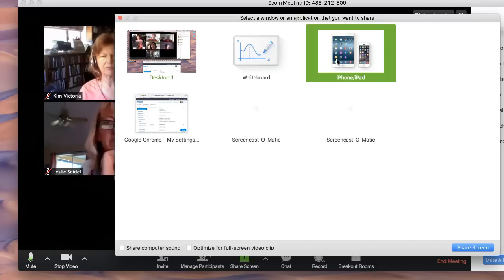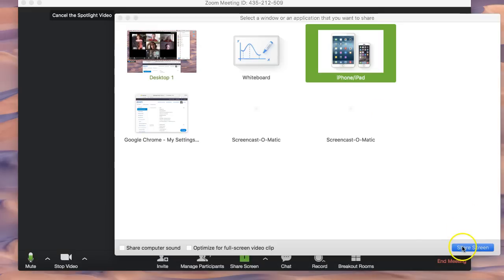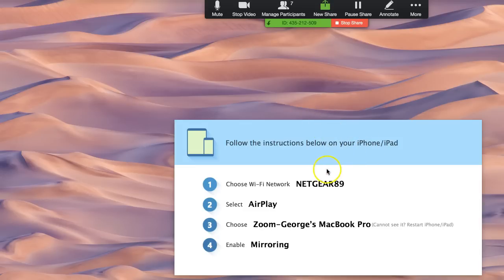You can even share your iPhone or iPad. Actually, you don't have to plug it in. Sorry, if your iPhone or iPad is on the same Wi-Fi network as your computer, then you can share from your iPhone or iPad. When you click this button, sometimes it'll say you need to download a plugin. It's pretty quick. Once you download the plugin, you'll see this screen, and then you go to your iPhone, scroll up, or Android, whatever it is, click on AirPlay mirroring, and then choose Zoom.